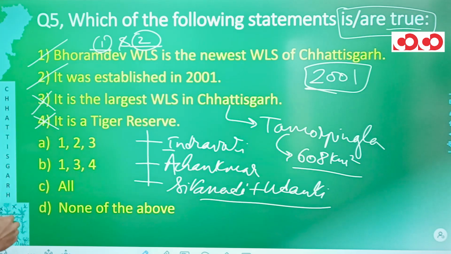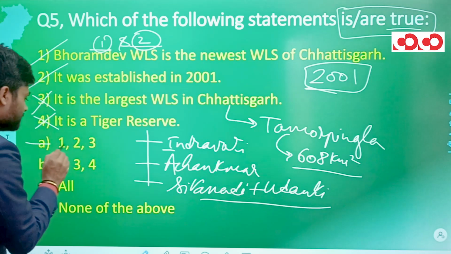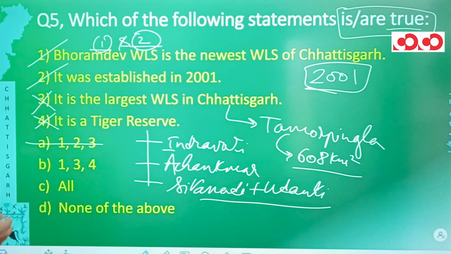So in the first option it says 1, 2, 3 all are true. But the statement number 3 is incorrect, and hence we can eliminate this option. About option number B, it says 1, 3, 4 are correct. Will it be possible? No, it will not be, because statement number 3 and 4 are incorrect ones. Hence, we can eliminate this option number B as well.